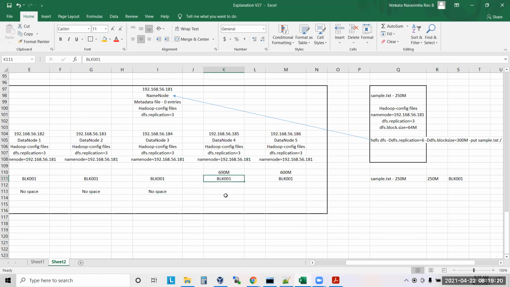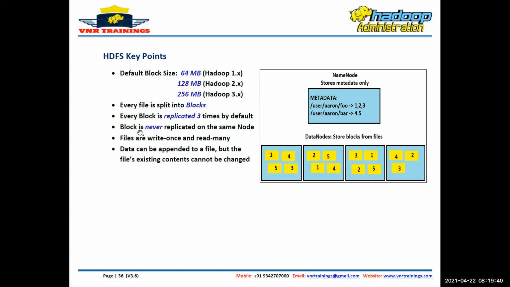What is the left out space here? 350 MB. In that 350 MB, can I fit one more copy of BLK1 here? We can, but no. See, what is the point of maintaining multiple replicas on the same machine? If this is down, both the copies are down, correct? That is the reason Hadoop will never replicate the block on the same data node. If there is no other node, it will throw a warning, but it will not replicate anywhere.